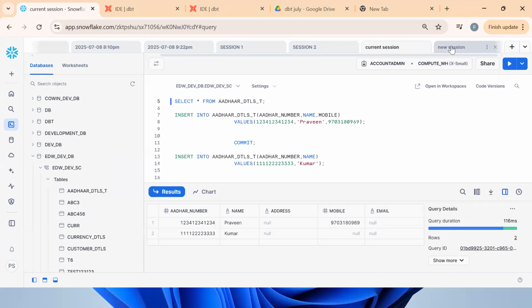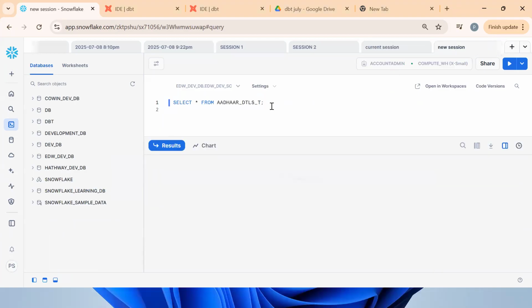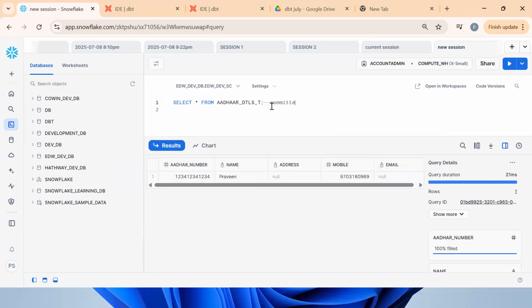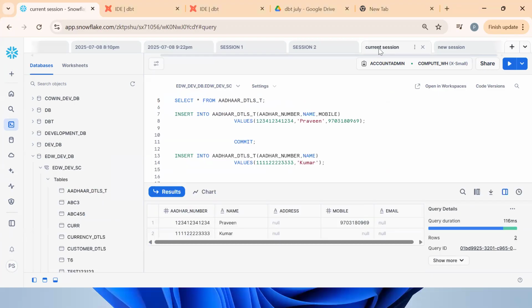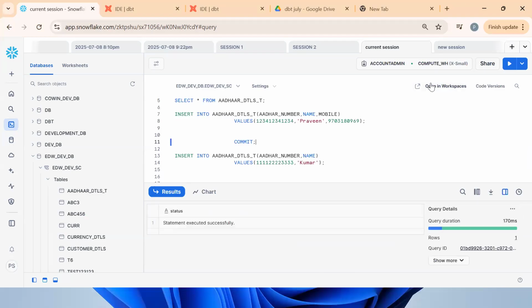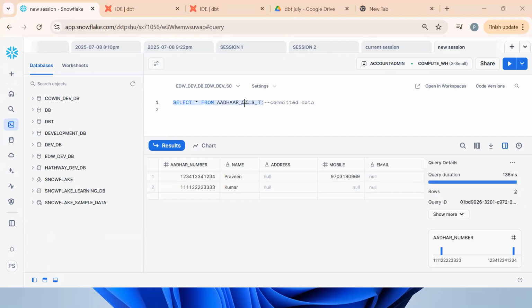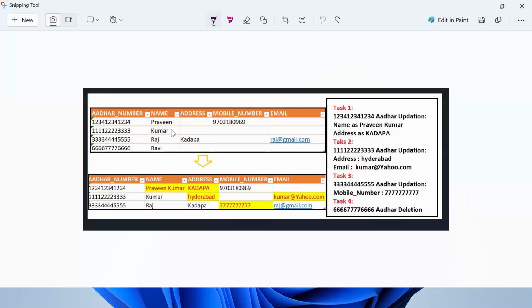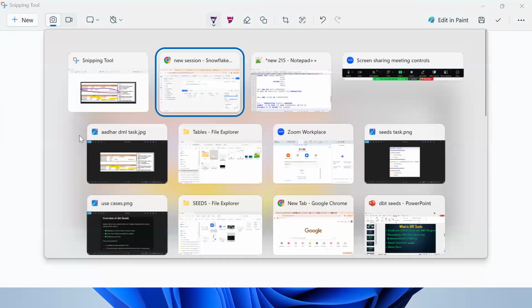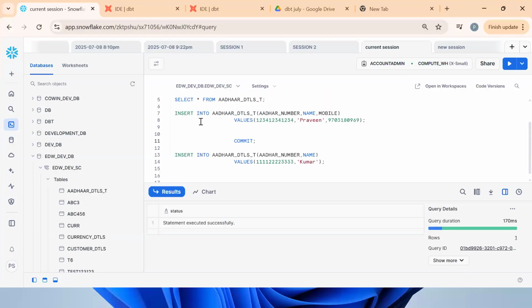Now how many records will be available? Only the committed data can we see. How do we get that data also? We need to commit the transaction. Once we commit, the data will be available permanently for all the sessions. Now I want to populate the third record. How? By using the insert statement. Step by step.